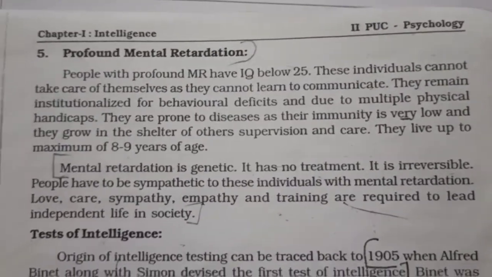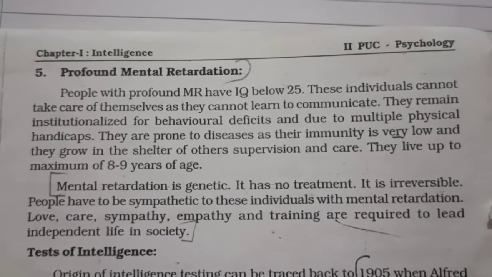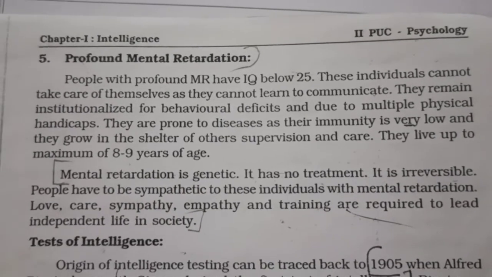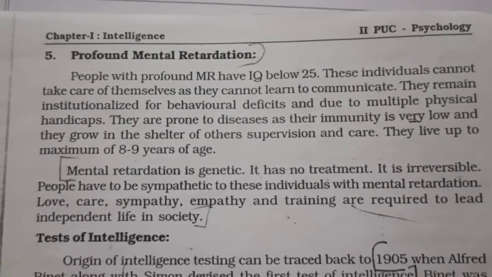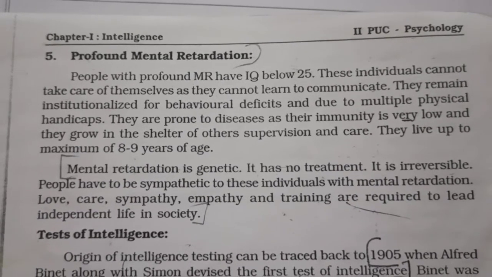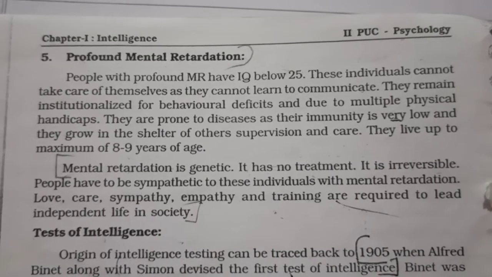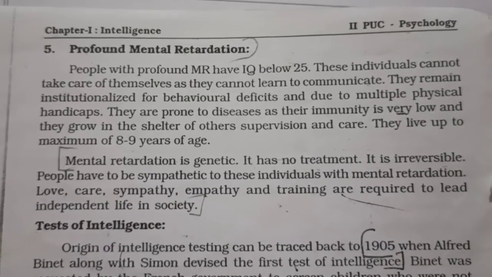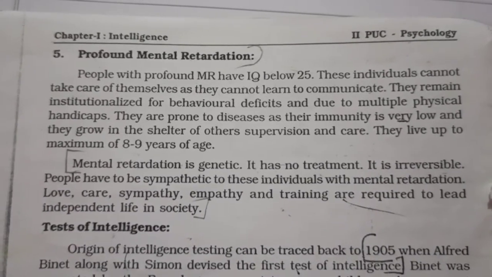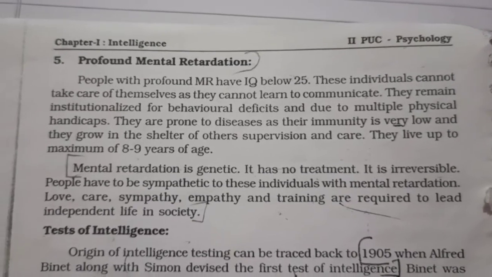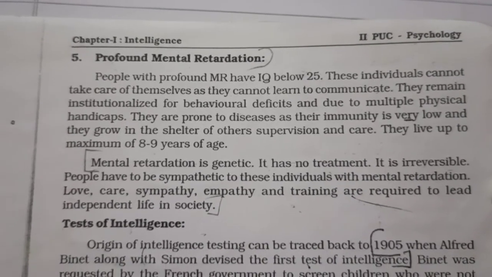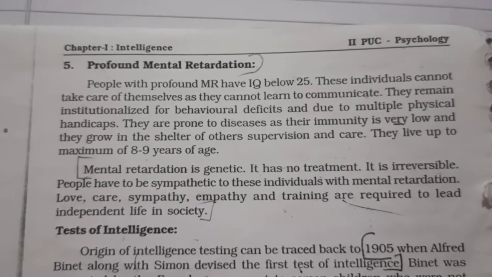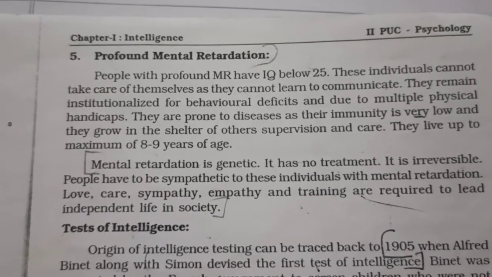Profound mental retardation: people with profound mental retardation have an IQ below 25. These individuals cannot take care of themselves as they cannot learn to communicate. They remain institutionalized for behavioral deficits and due to multiple physical handicaps. They are prone to diseases as their immunity is very low, and they grow in the shelter of others' supervision and care. They live up to a maximum of 8 to 9 years of age. Profound mental retardation is the peak level of mental retardation, where they are not able to perform anything without supervision.